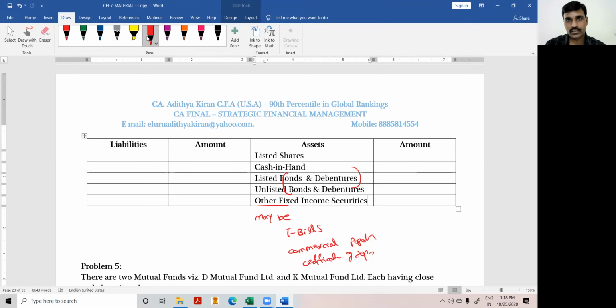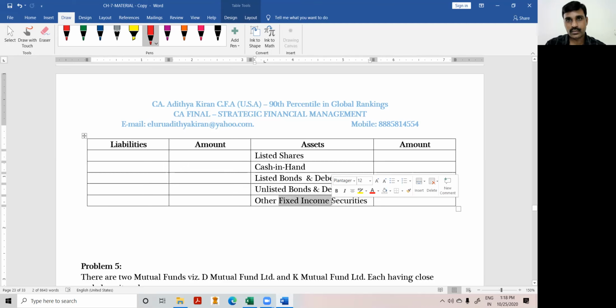So the universe of fixed income securities is very vast, and we are looking at only these two, bonds and debentures. Apart from bonds and debentures, there may be many types of fixed income securities, like treasury bills, commercial papers, certificates of deposit, etc. Remember, the fixed income market is much larger than the equity market, and its valuation is much more complicated. Since bonds and debentures have already been given, I just gave an example of what these other fixed income securities could be.